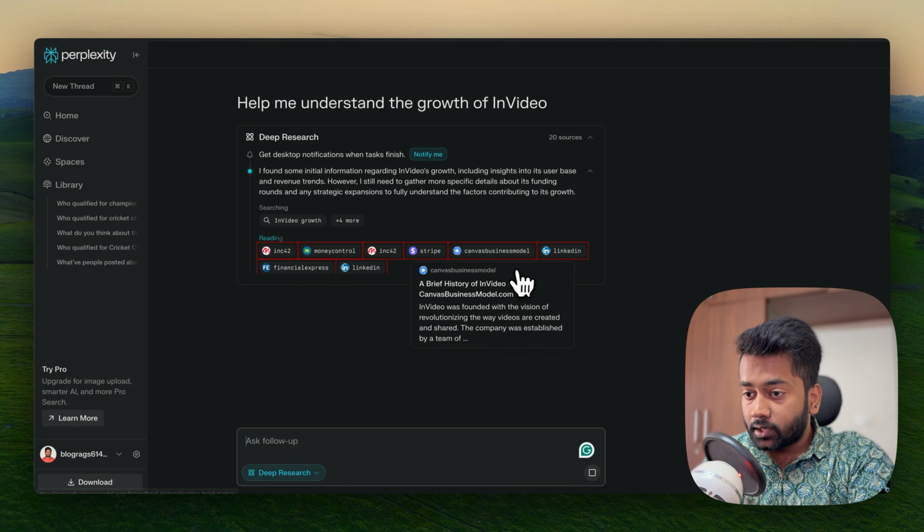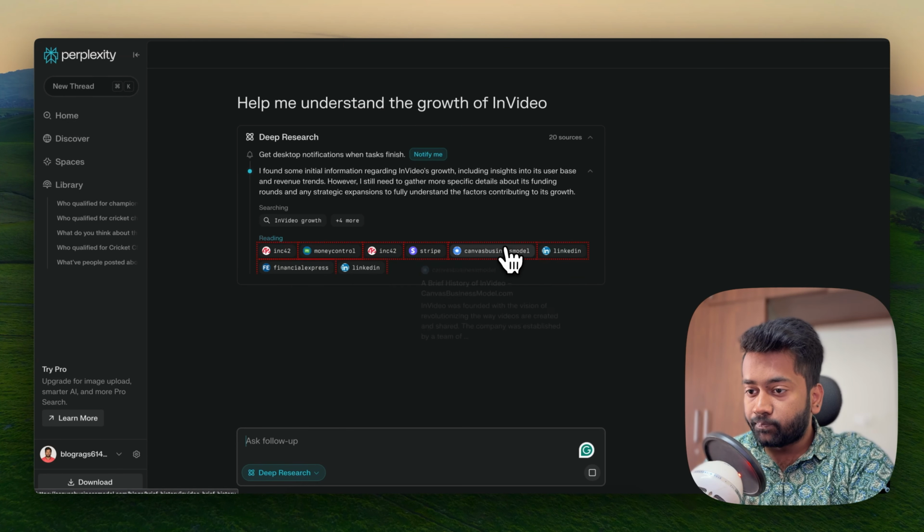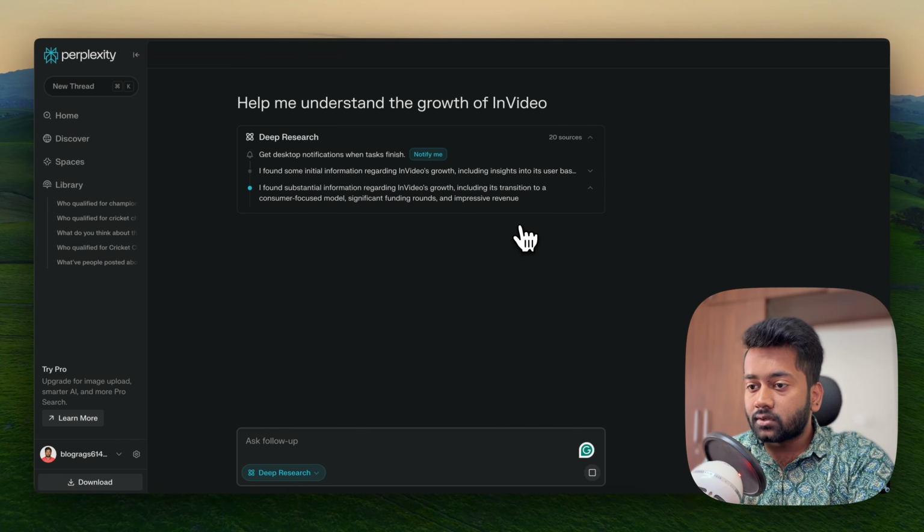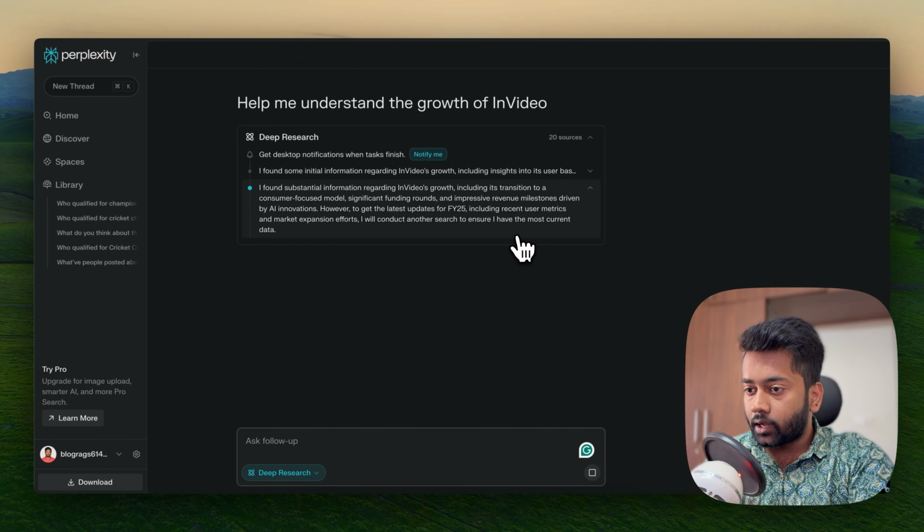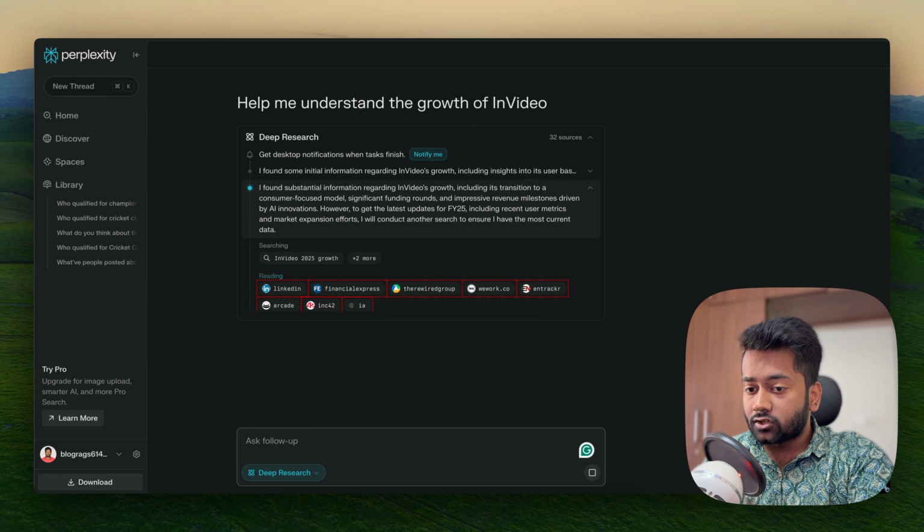There's a lot of news publications. There's something on Stripe. It's something on Canvas. I mean, sometimes you even wouldn't find these articles by a normal search, which Perplexity can do for you. And the best part is it summarizes all information. And let's say if there are multiple instances of certain growth strategy, it will also club it, right? Now it increases its sources to 32.